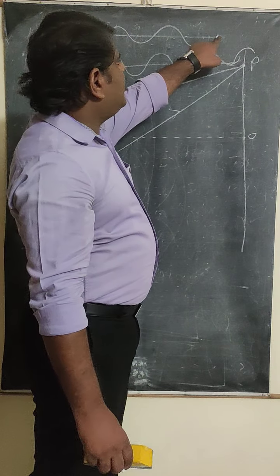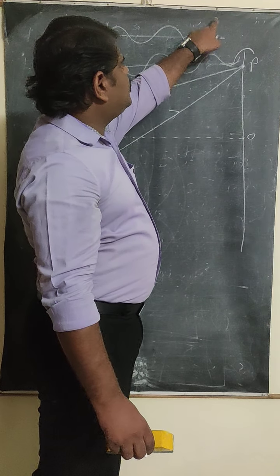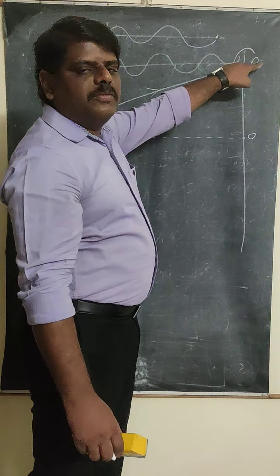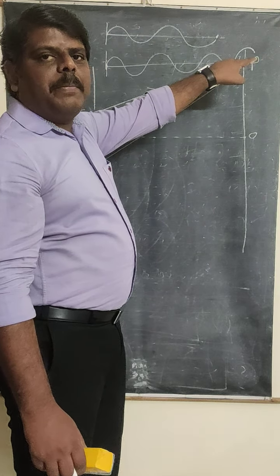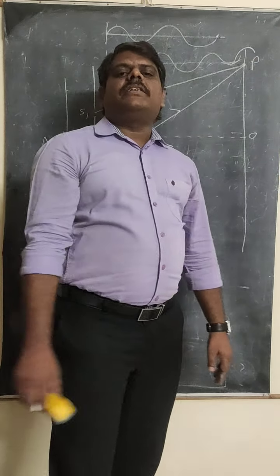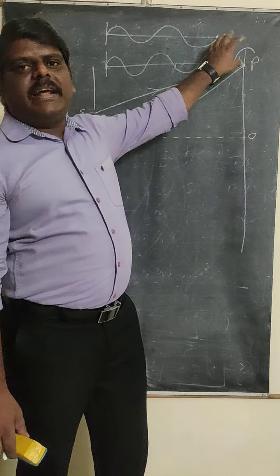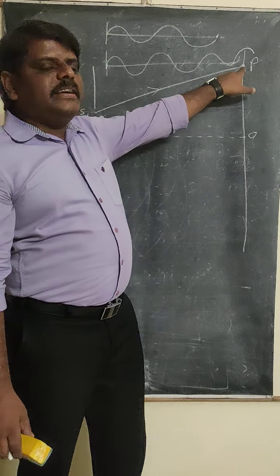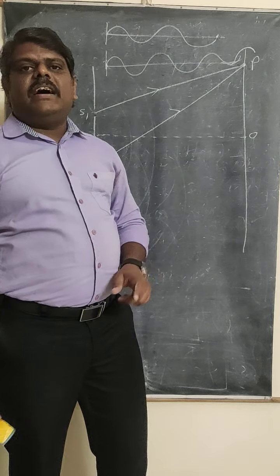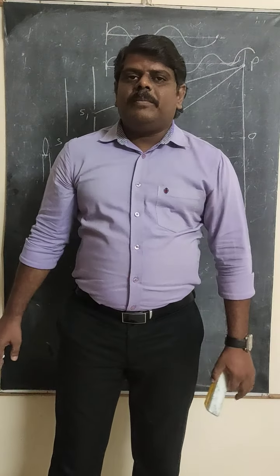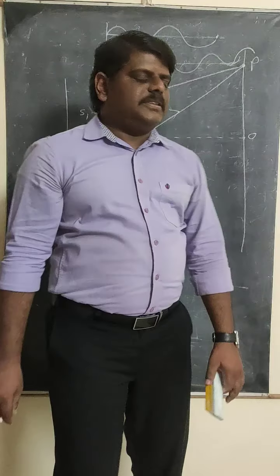For example, we are going to refer to this point. Here it is going up, and here it is going down. So sometimes the crest will interact, and sometimes the trough will interact. This type of change takes place. And what is the reason that the crests and troughs keep changing? The reason is the path difference.